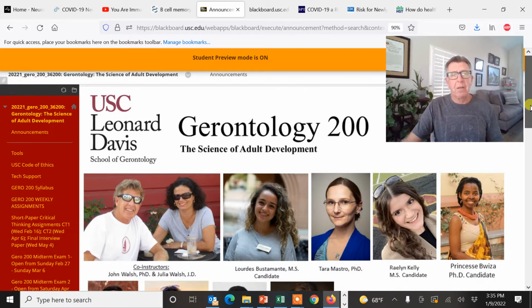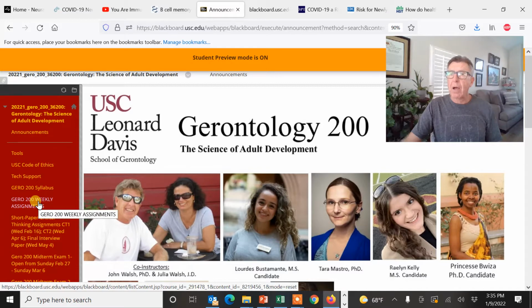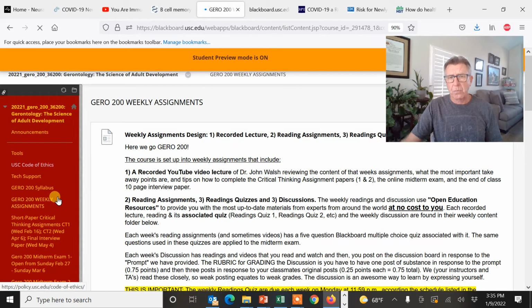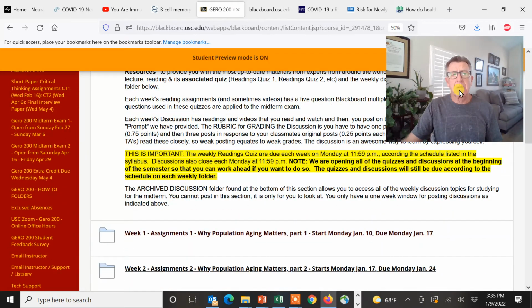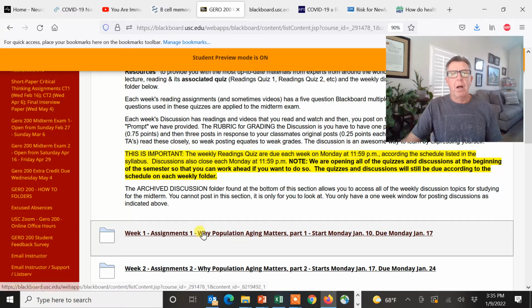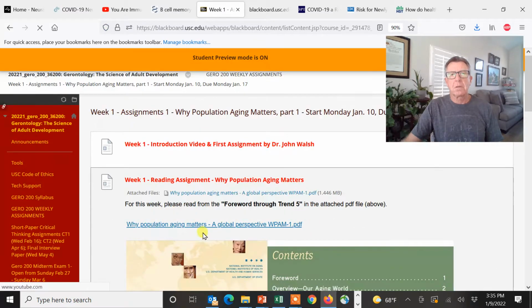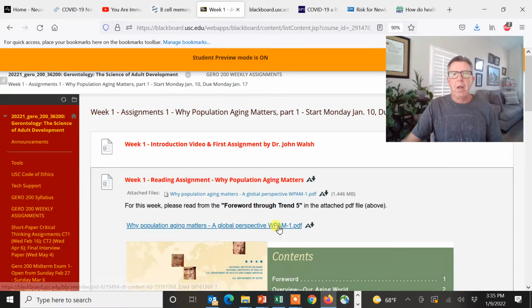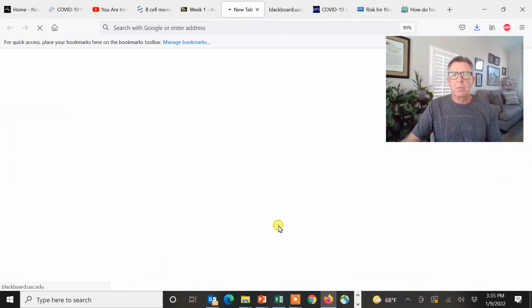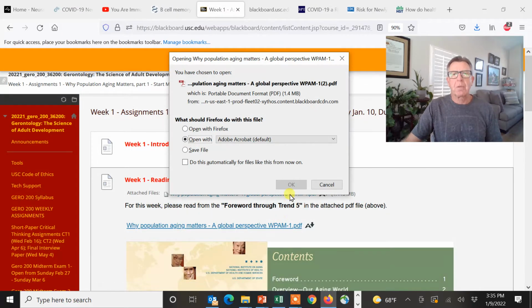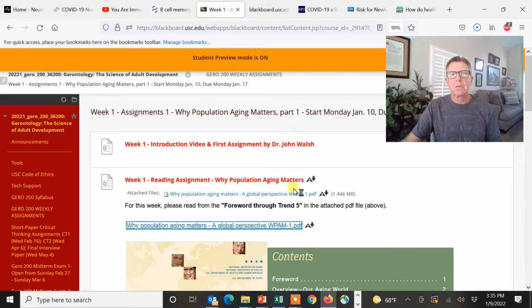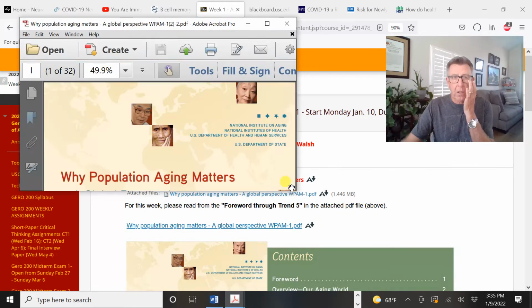And our routine every week is to basically come over here and find out what's going on this week in GERO 200. So I would click right here. What I'm going to do is scroll right down here. I'm going to click right there. I would click right here. Guess what? It's going to come right back up. I'm going to open it. Cool. And we're going to go through this.